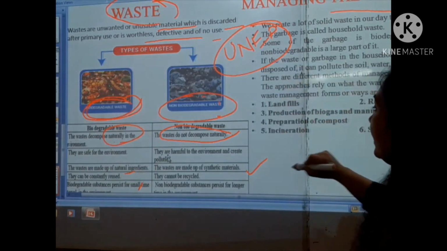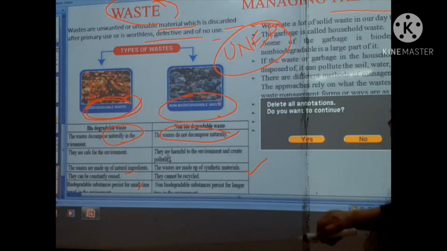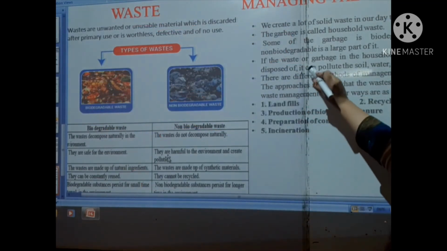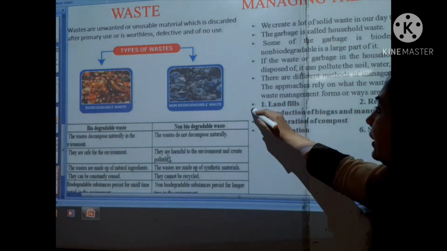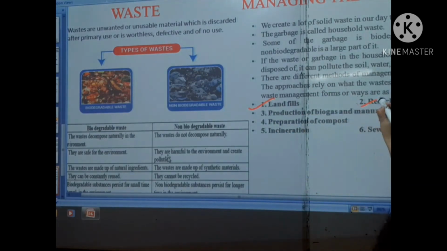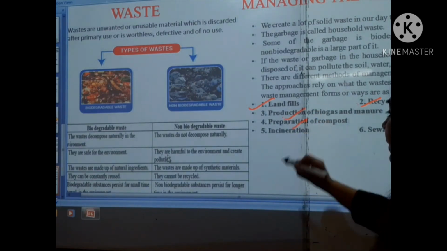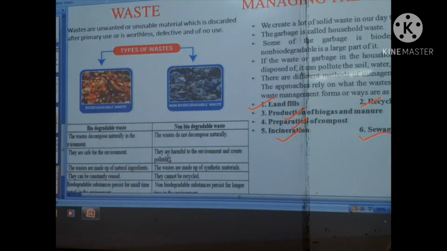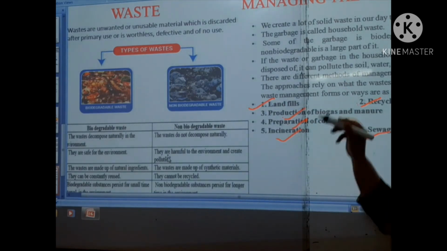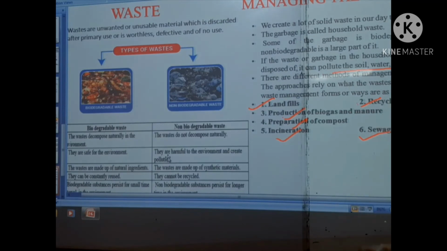Now what are the controls and what is the management of garbage? As we can see here: landfilling, recycling, production of biogas and manure, preparation of compost, incineration, and sewage treatment. Students, when household waste and garbage are disposed of, they can pollute the soil, water and air.